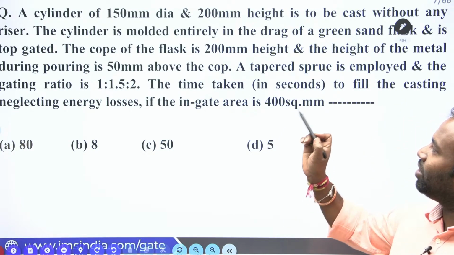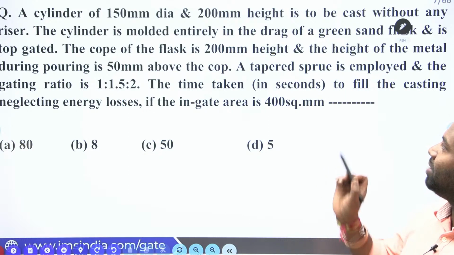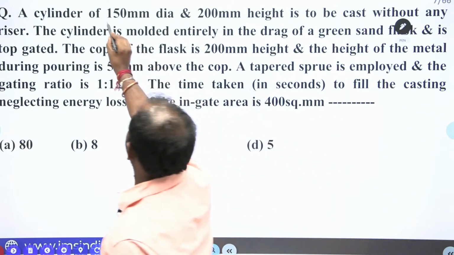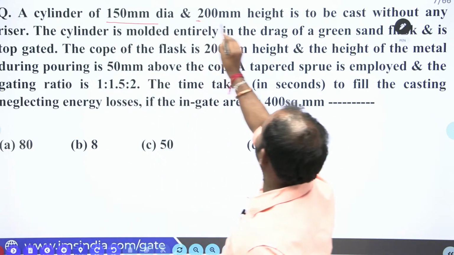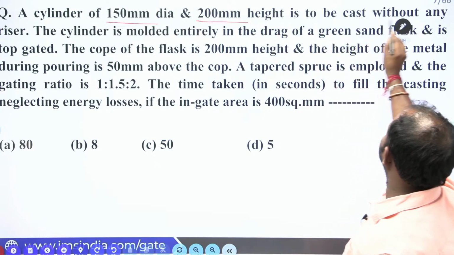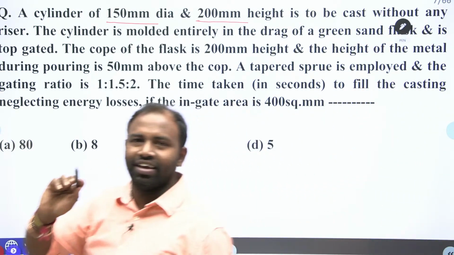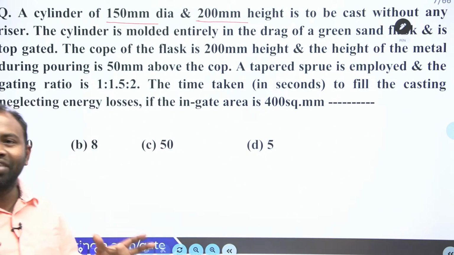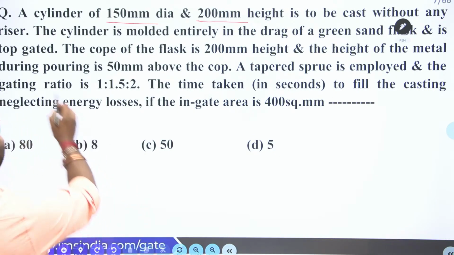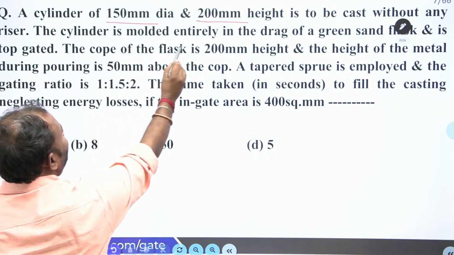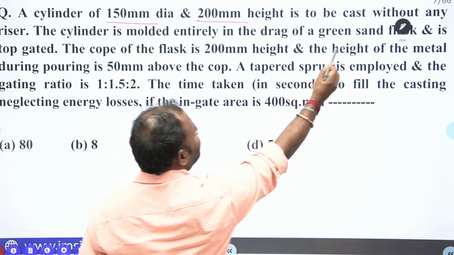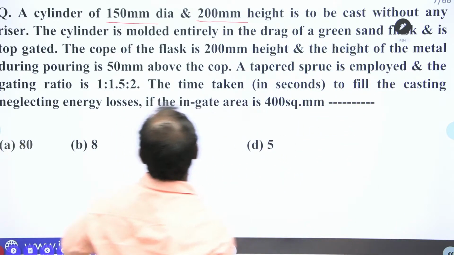A cylinder of 150 mm diameter and 200 mm height is to be cast without any riser. So the cavity does not have any riser. Next, the cylinder is molded entirely in the drag of the green sand flask and is top gated.